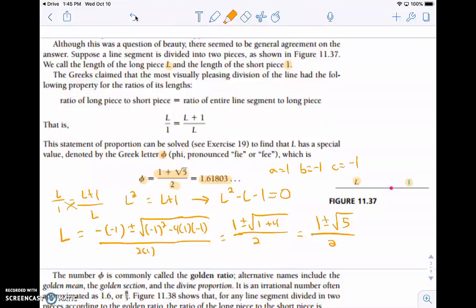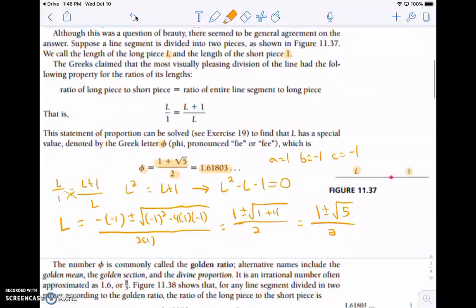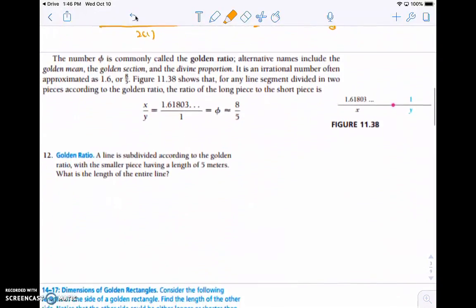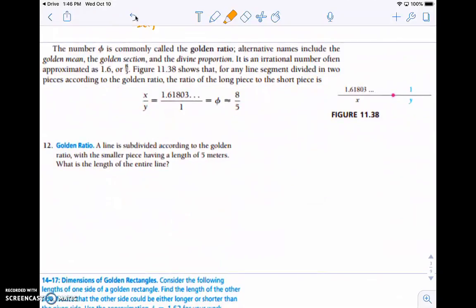And that is this idea of the golden ratio, and it's one of the most aesthetically pleasing ratios that exist. There are many things in architecture and ancient architecture that follow this. So again, that number phi is commonly called the golden ratio. Sometimes you'll hear the golden mean, the golden section, or the divine proportion, but I'll stick with the golden ratio. And it is an irrational number, often approximated as 1.6 or 8/5, but we can get much more accurate than that: 1 plus the square root of 5, divided by 2.